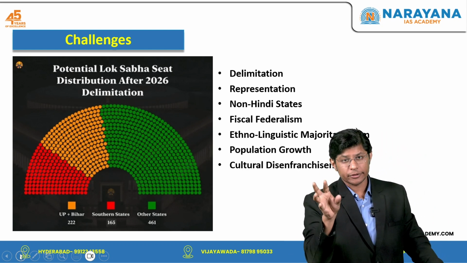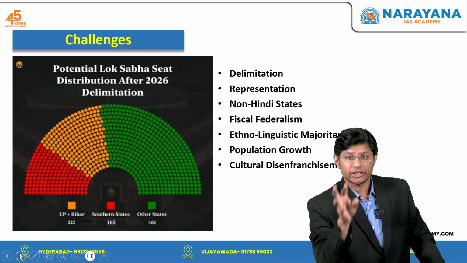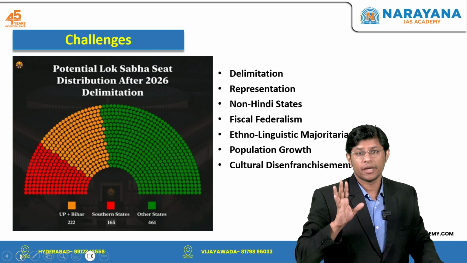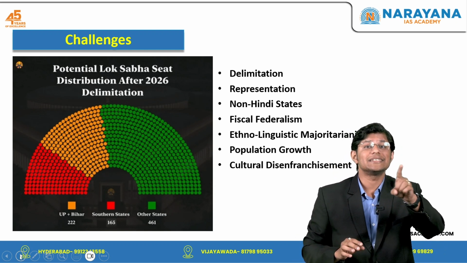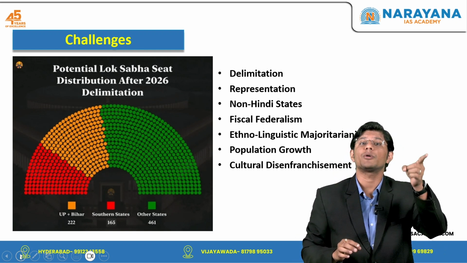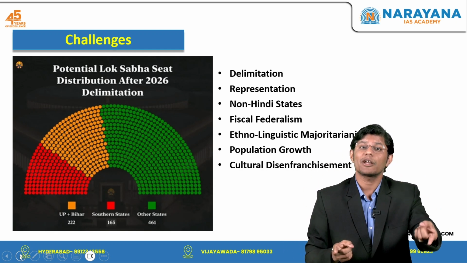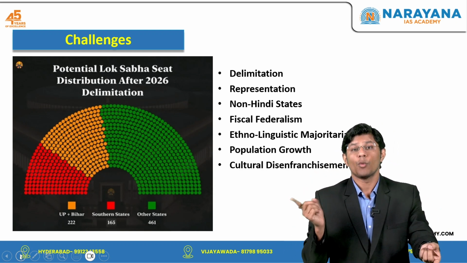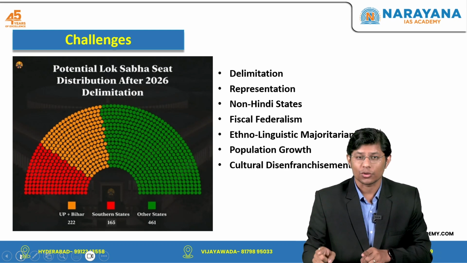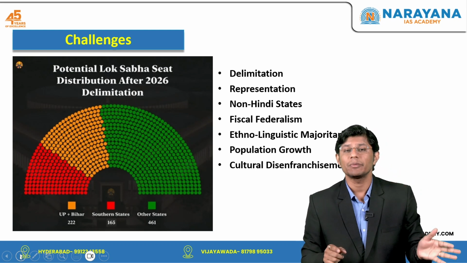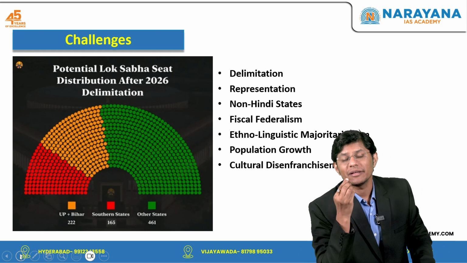See, the purpose of delimitation is to adjust constituencies based on population. Now, if this is done after each census, states with higher population growth like Bihar and Uttar Pradesh would see an increase in the number of seats they hold in parliament, while states with lower population growth like Tamil Nadu, Kerala and West Bengal may lose some representation.